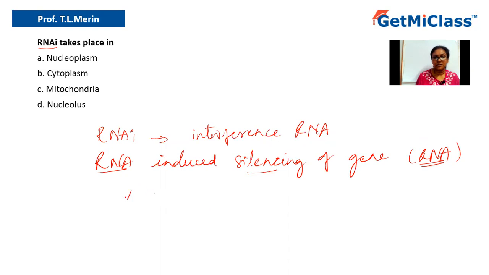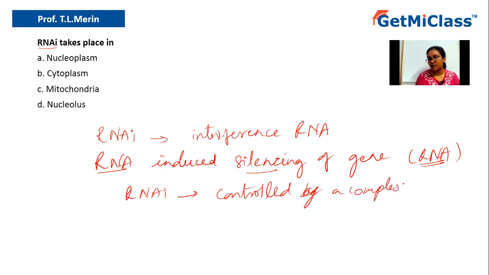And this RNAi is actually controlled by a complex which is called the RNA induced silencing complex.